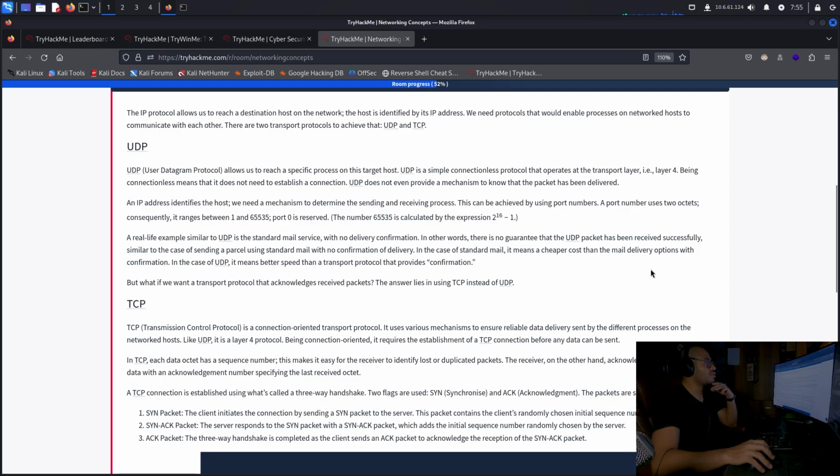In other words, there is no guarantee that the UDP packet has been received successfully. Similar to the case of sending a parcel using standard mail with no confirmation of delivery, in the case of standard mail, it means a cheaper cost than the mail delivery options with confirmation. In the case of UDP, it means better speed than a transport protocol that provides confirmation. But what if we want a transport protocol that acknowledges received packets? The answer lies in using TCP instead of UDP.